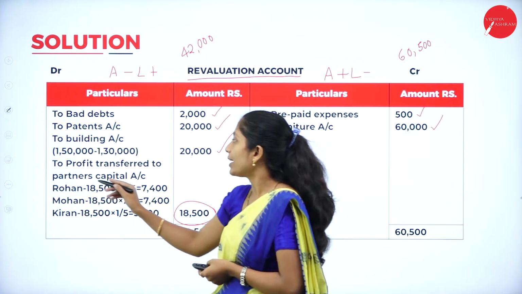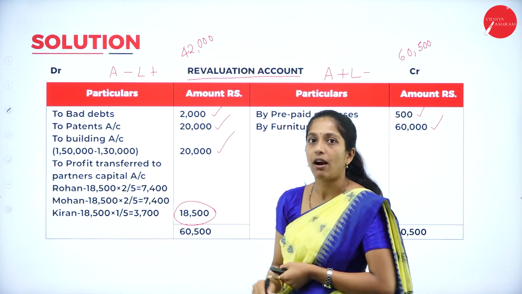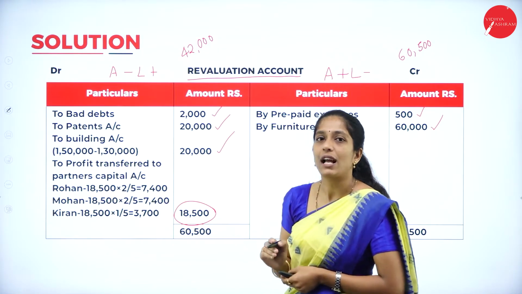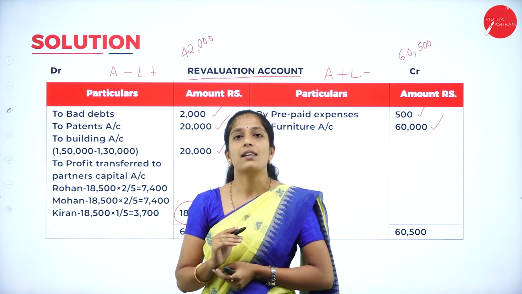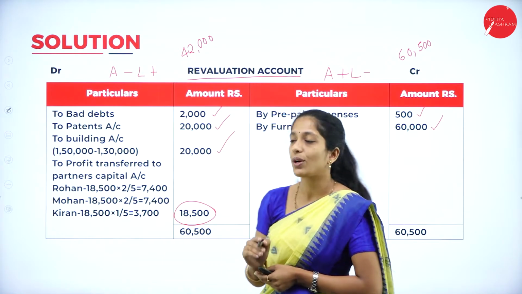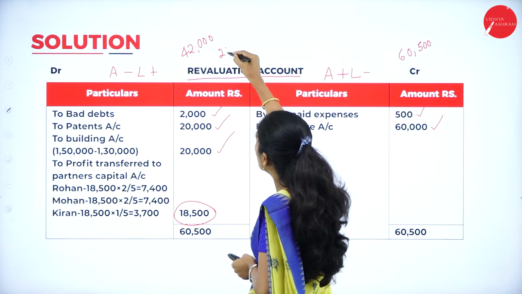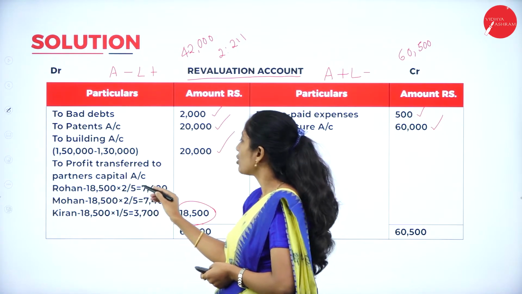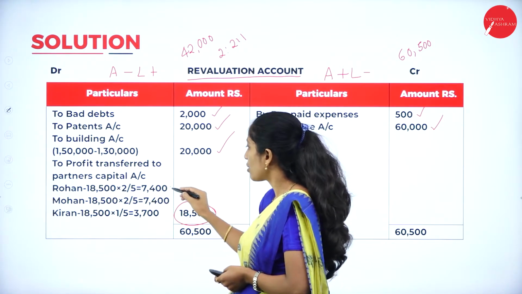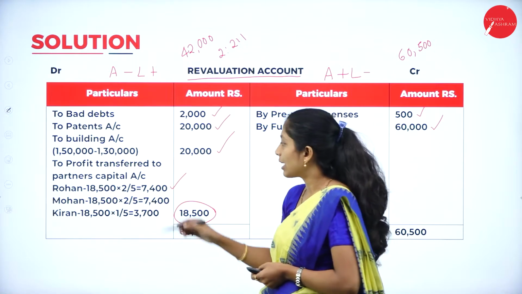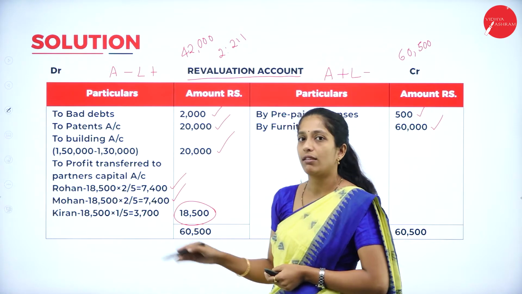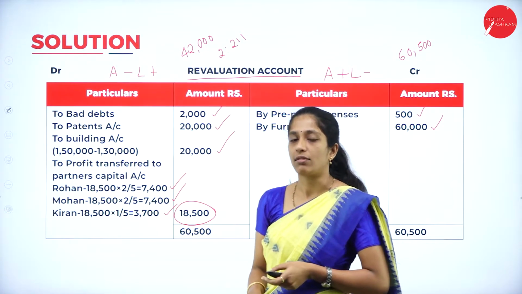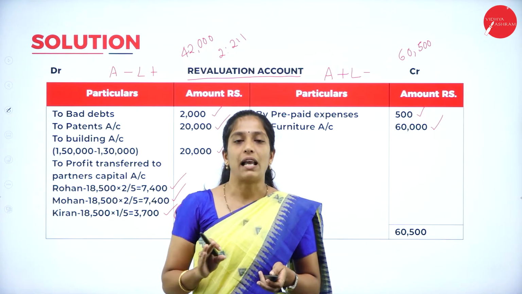So transfer that profit to partners' capital account. Who are the partners? Rohan, Mohan and Kiran. And this 18,500 has to be distributed to all the partners in which ratio? Old ratio. So what is your old ratio? It is 2:2:1, right? So distribute that 18,500 into 2 divided by 5. So Rohan gets 7,400. Mohan 18,500 into 2 divided by 5, 7,400 and Kiran 18,500 into 1 divided by 5, 3,700. Clear? So this is all about revaluation account.